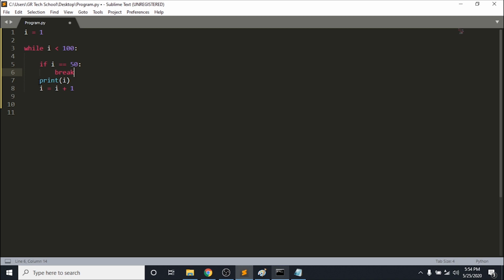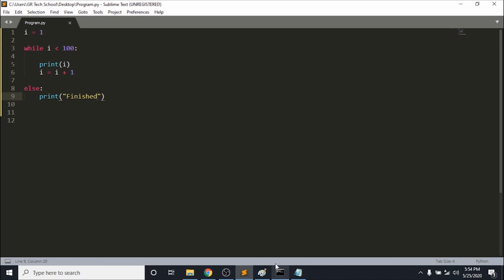The next thing I want to tell you is the else. The for loop has an else section. After the for loop completes, the code inside the else statement is going to be executed. But in the while loop we also have that functionality. So I'm going to say finished. I'm just saying finished because I didn't write a bunch of code. I'm just explaining the programming concept because you need to understand it.